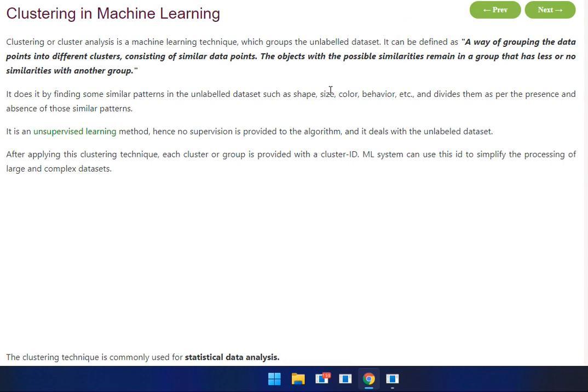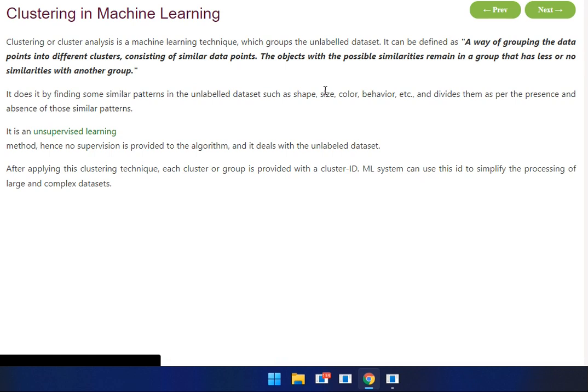Clustering in machine learning. Clustering, or cluster analysis, is a machine learning technique which groups an unlabeled dataset. It can be defined as a way of grouping data points into different clusters based on similar data points. Objects with possible similarities remain in a group that has little or no similarity with other groups. It identifies similar patterns in an unlabeled dataset, such as shape, size, color, behavior, etc., and divides the data as per the presence and absence of the similar pattern.